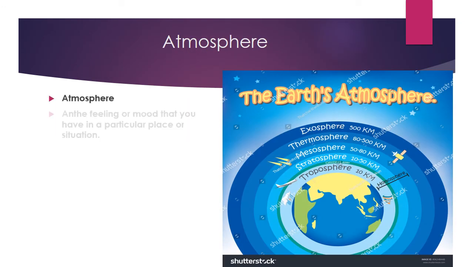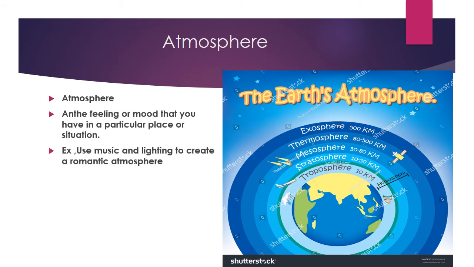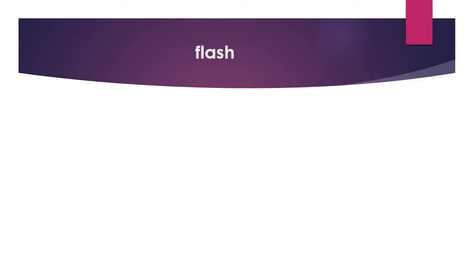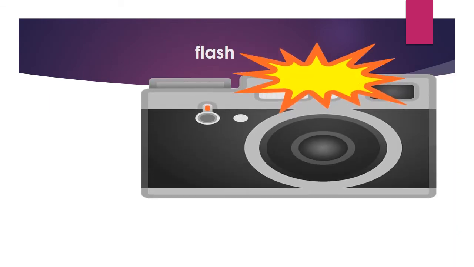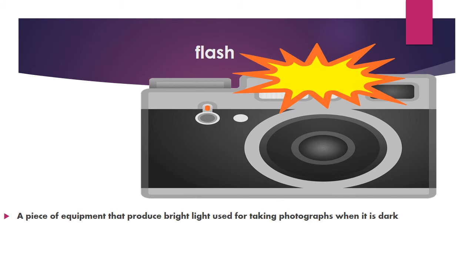Atmosphere. The atmosphere is the feeling or mood that you have in a particular place or situation. For example, use music and lighting to create a romantic atmosphere. Flash. The flash is a piece of equipment that produces bright light used for taking photographs when it's dark. For example, the tour guide asked people to turn off the flash on their cameras.